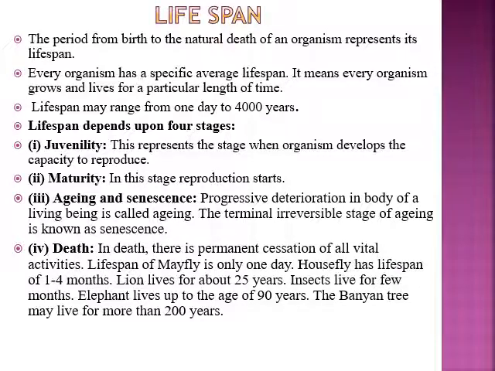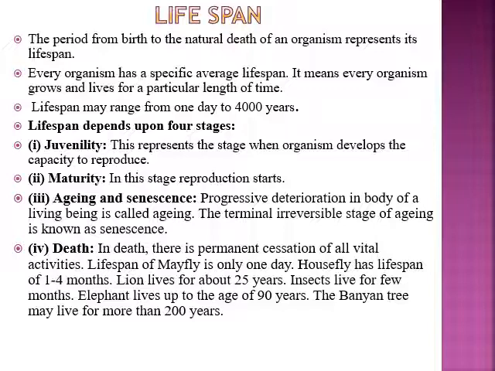Now, what is lifespan? Lifespan is the period from birth to the natural death of an organism. Every organism has a specific and average lifespan, which means every organism grows and lives for a particular length of time. This lifespan may range from organism to organism. It may range from a day to 4,000 years.